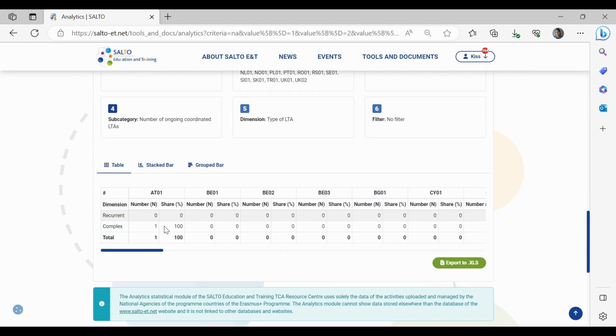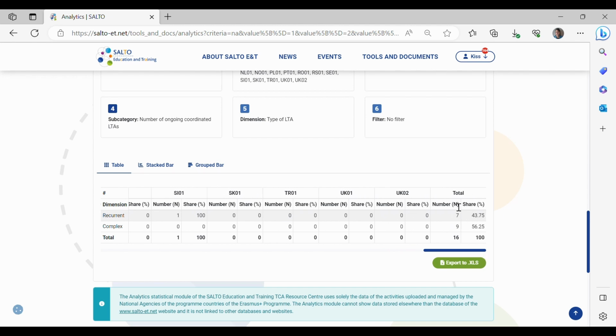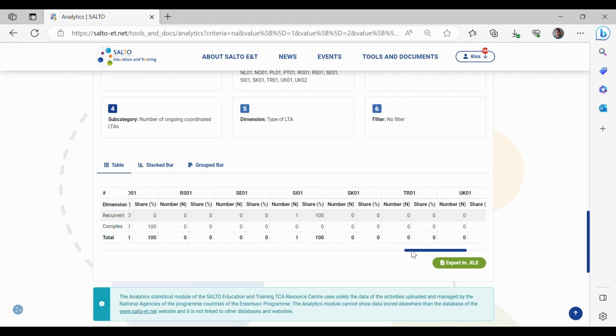Each national agency has a column for the number and for the share, and if we go to the end of the row, the end of the table, we have the totality that all the 16 LTAs will appear here with 100% share. And we can see which national agency is the coordinator.